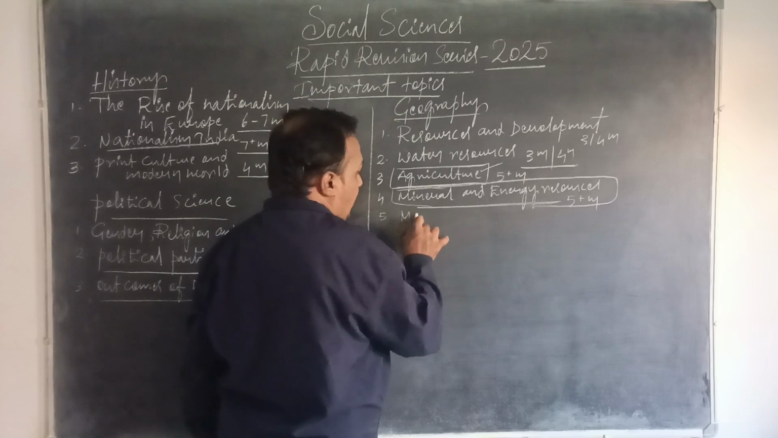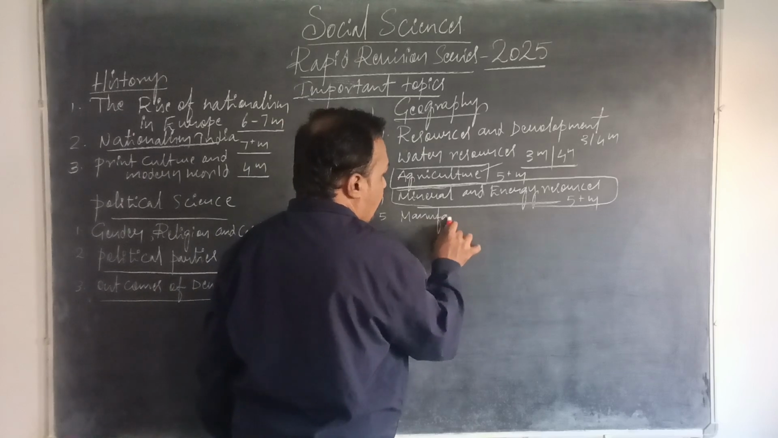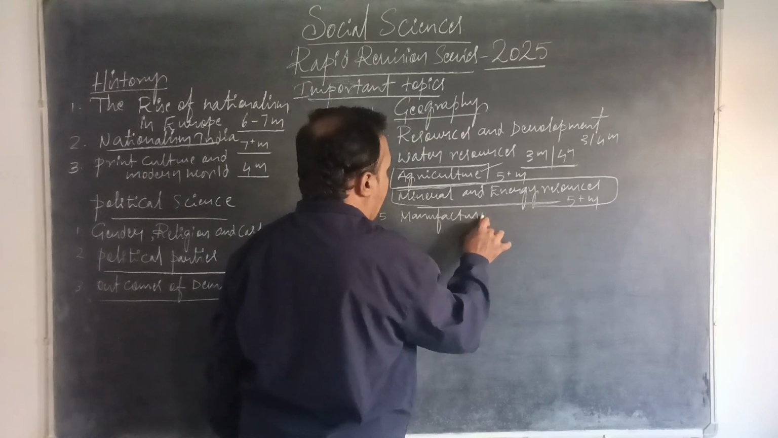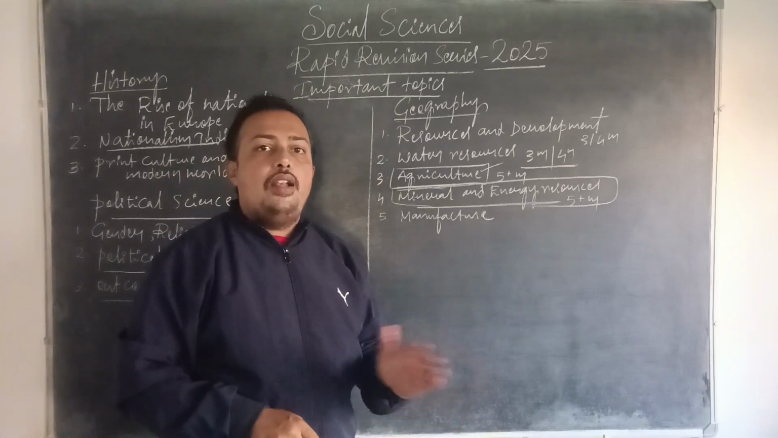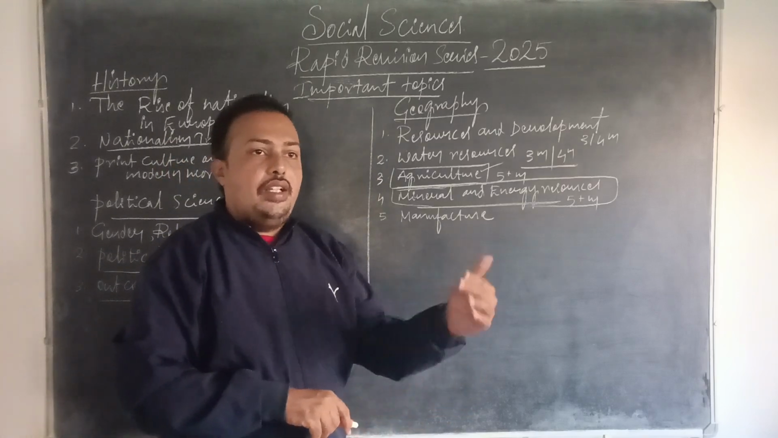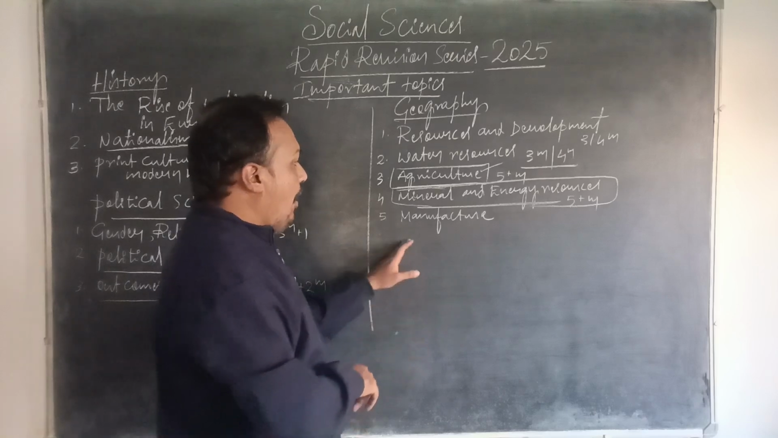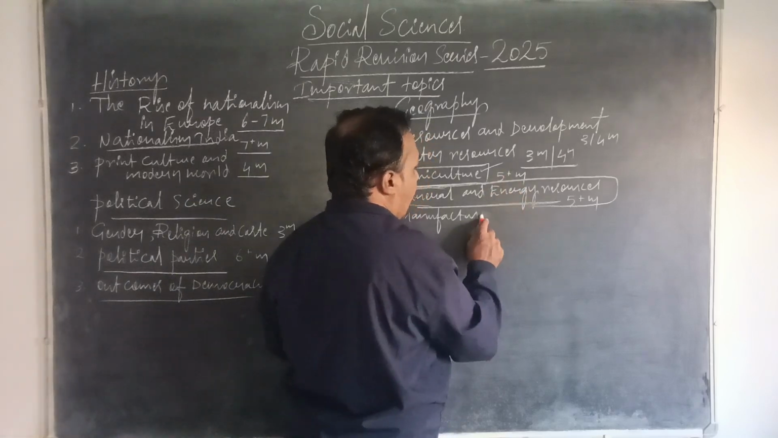You can expect questions. For map purposes, we will see later. Another chapter is there, no? Lifelines of economy. That is for the marking of the map. That's it. So, manufacturing industries.